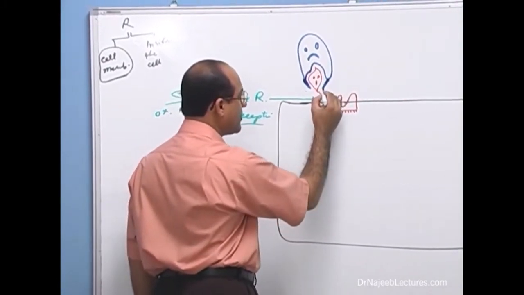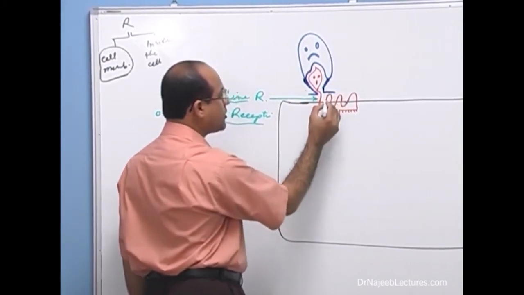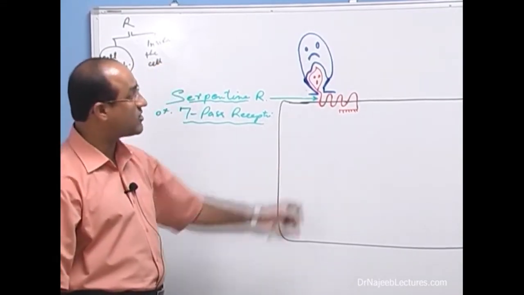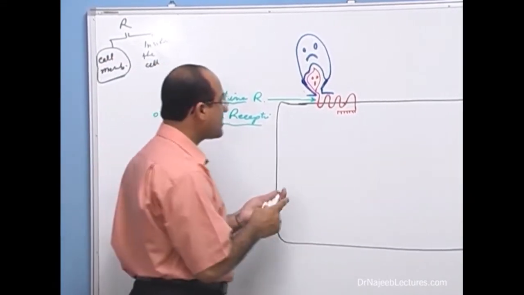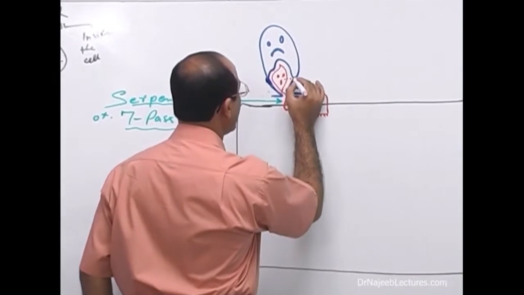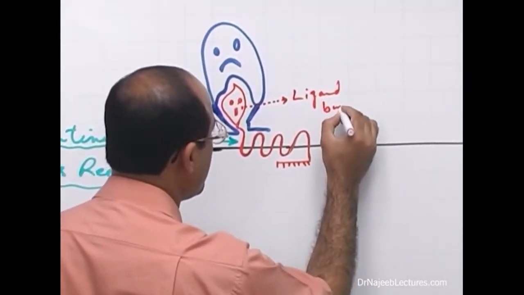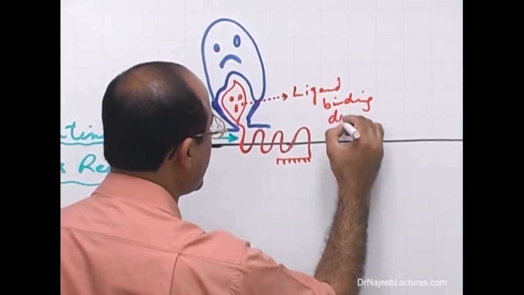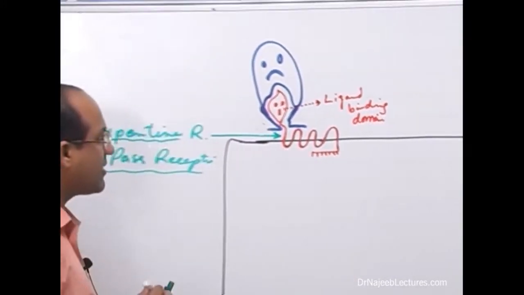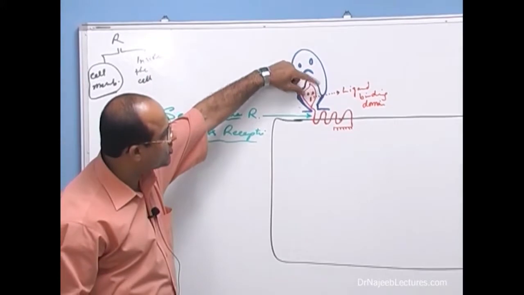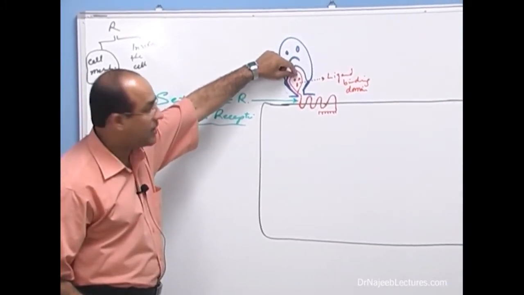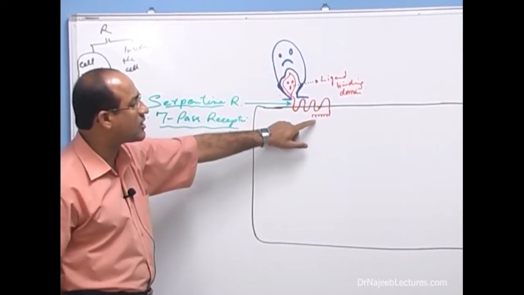Is that right? When ligand binds on this, it activates this receptor. So this domain is called, what is the name of it? Ligand binding domain.